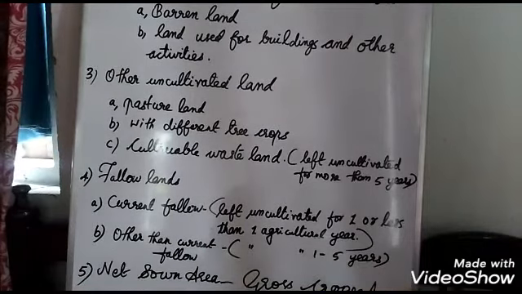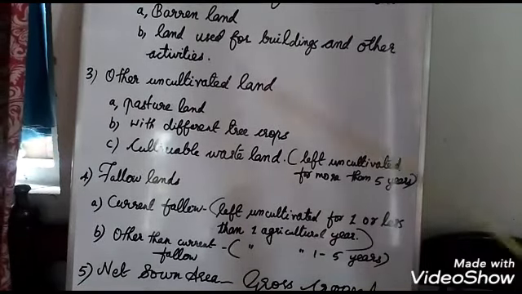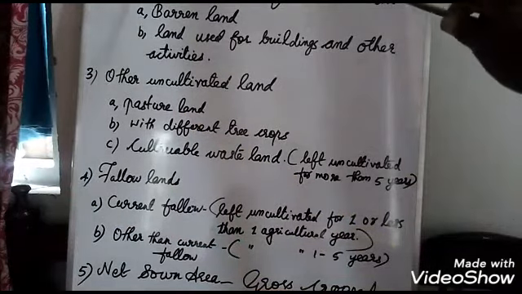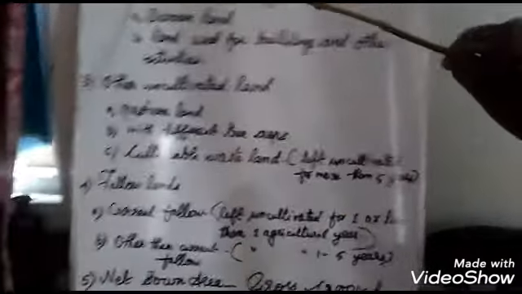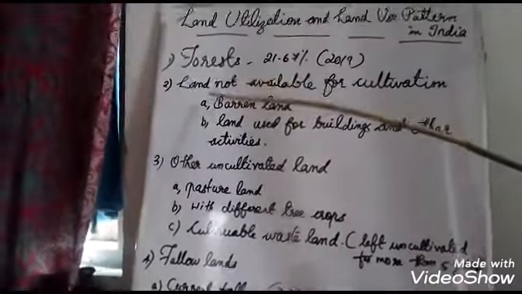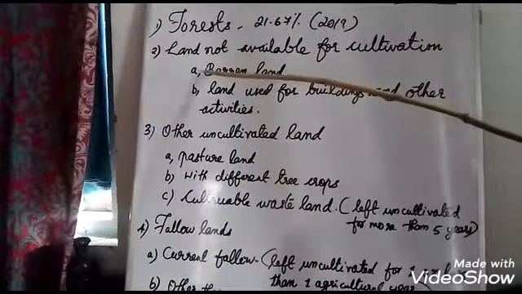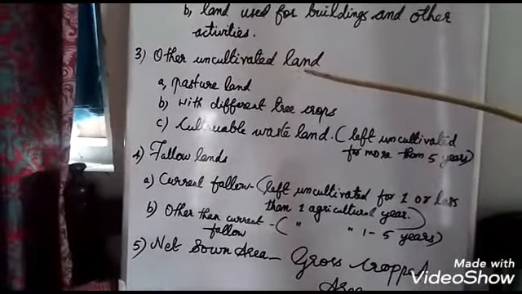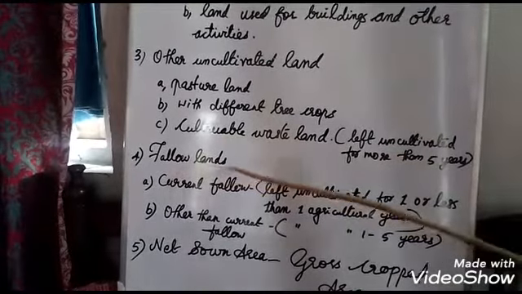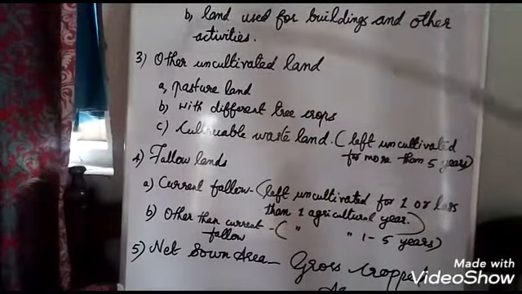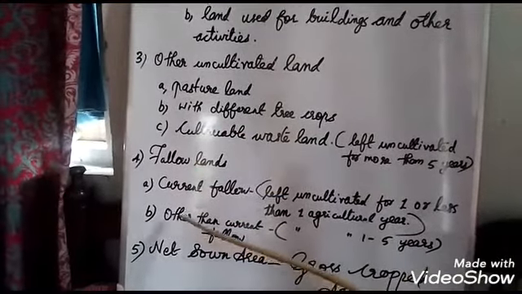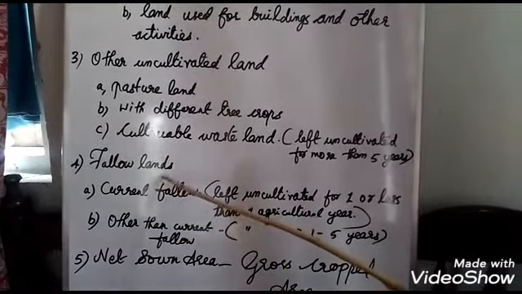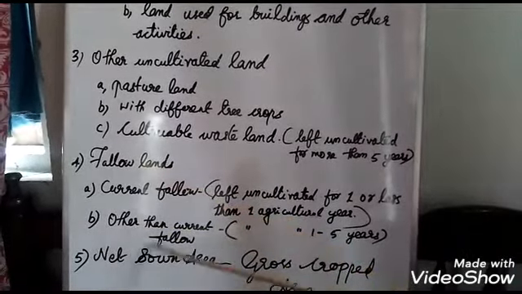So the first four sections, forest area, land not available for cultivation, other uncultivated land, and fallow land, are all areas we are not using for any kind of cultivation activities, but once we had used them, like the fallow land.